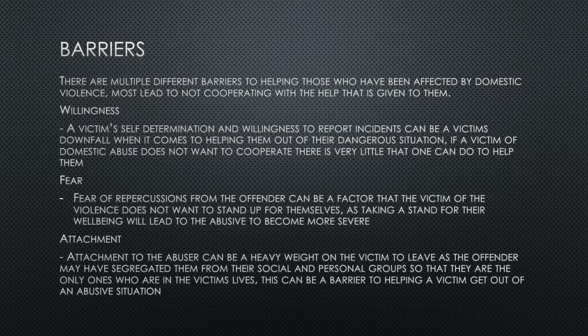Attachment issues with the abuser can be another heavy weight on the victim, as social segregation from friends and family as a form of domestic violence can mean that the victim has no support group if they ever left their offender. Their offender is all they know and all they have known for the time being, and therefore they will not want the help that is being given to them. And these are just a couple of examples of barriers that can be shown within domestic violence and trying to help victims.